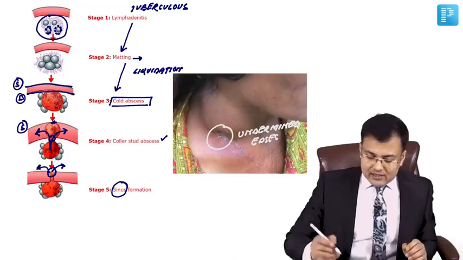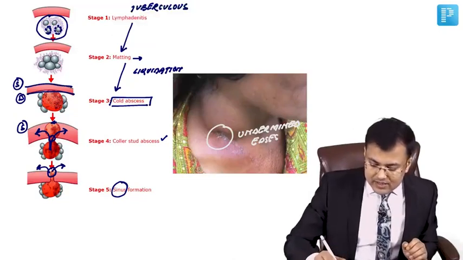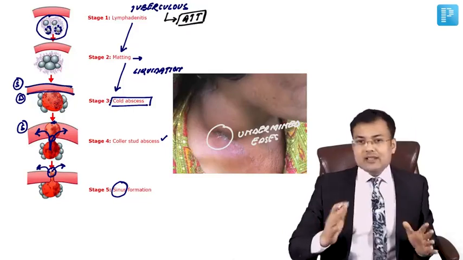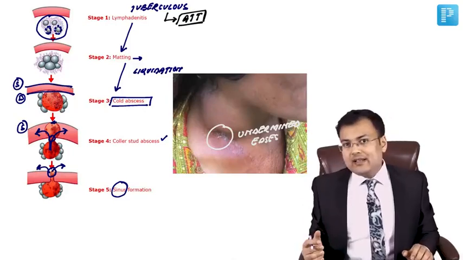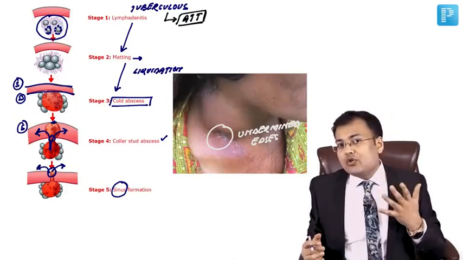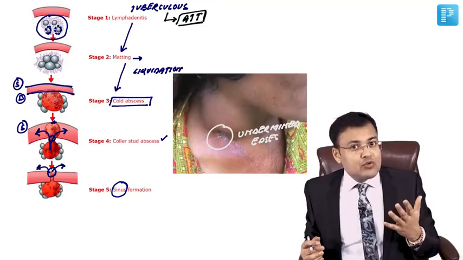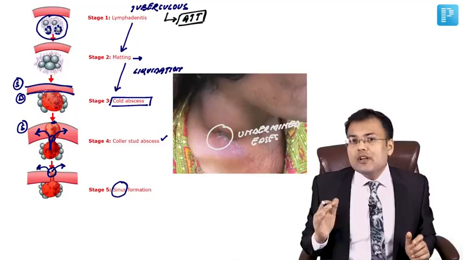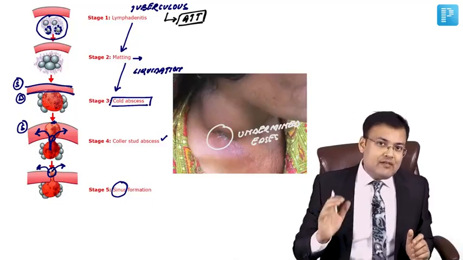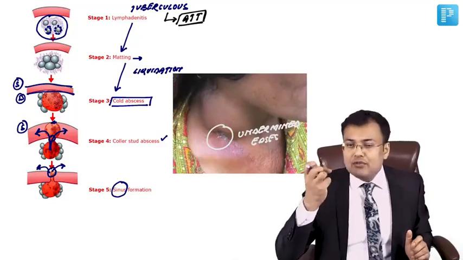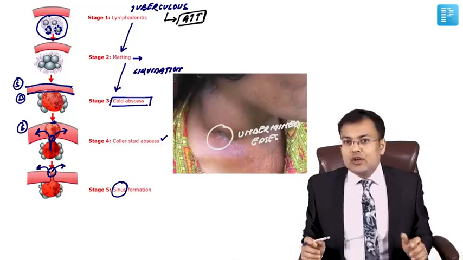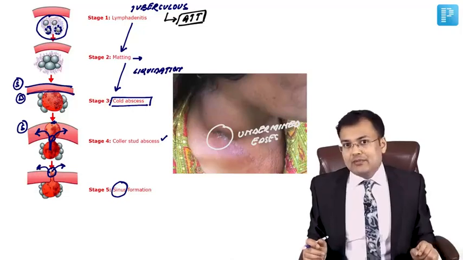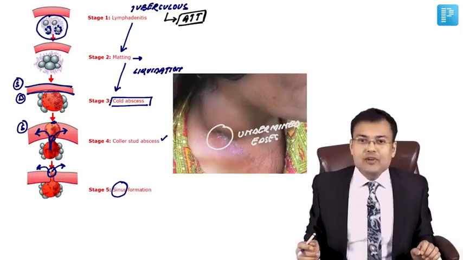How to treat? Since it is caused by Mycobacterium tuberculosis, we have to start ATT. In certain cases, even after ATT, the abscess is not going to resolve, and in that case we have to go for excision. In that excision we have to remove the abscess cavity, the lymph nodes as well as the fibrous capsule. So there should be excision of cavity, lymph nodes and fibrous capsule if it's not going to improve after ATT.